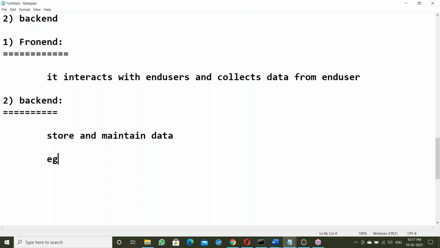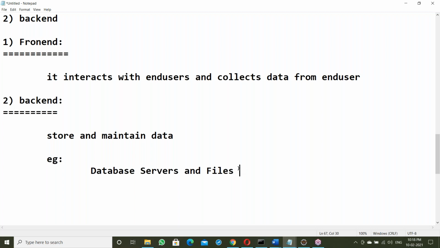Backend examples: database servers and files. Files means maybe the Linux file system, the Windows file system, or the Hadoop file system, HDFS. Of course, HDFS is a different case, used for big data. Now, to store and maintain data, we can use database servers or files.